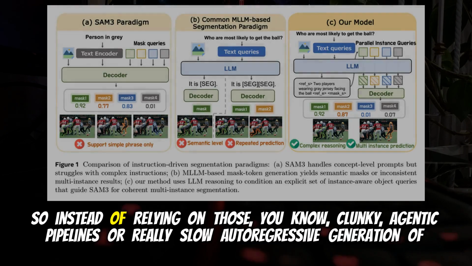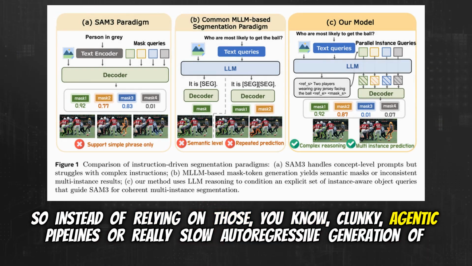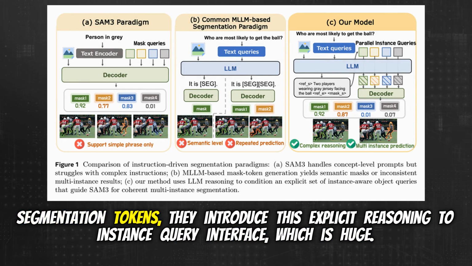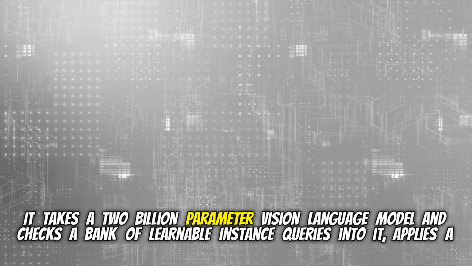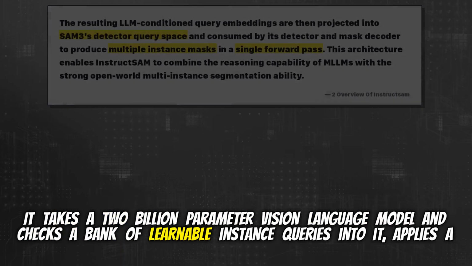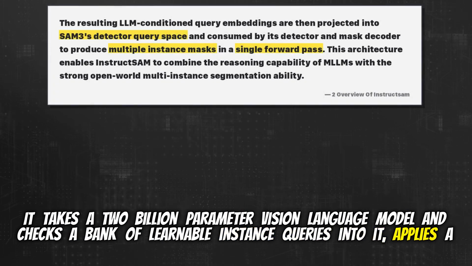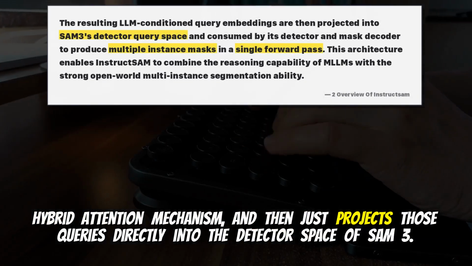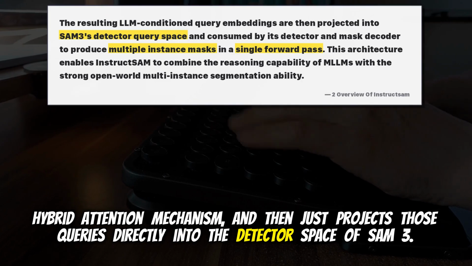Yeah. So instead of relying on those clunky agentic pipelines or really slow autoregressive generation of segmentation tokens, they introduce this explicit reasoning to instance query interface. Which is huge. It is. It takes a 2 billion parameter vision language model, injects a bank of learnable instance queries into it, applies a hybrid attention mechanism, and then just projects those queries directly into the detector space of SAM3.